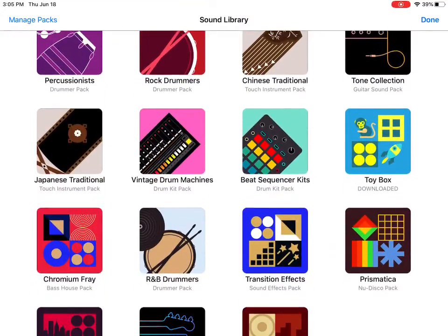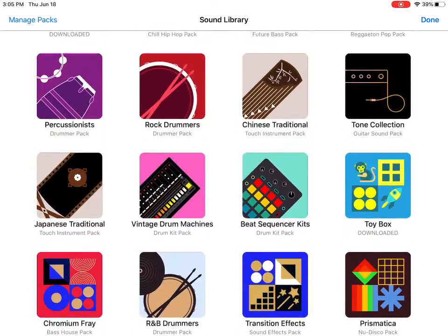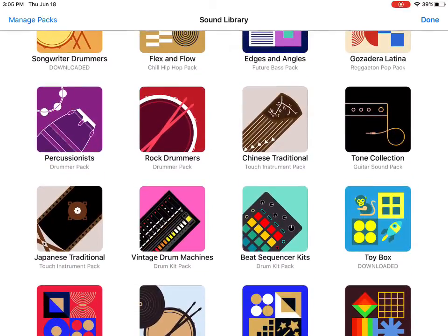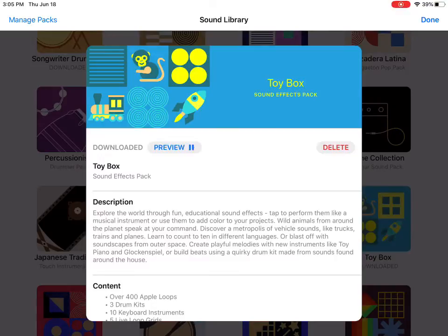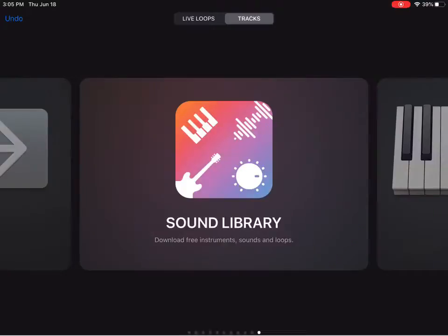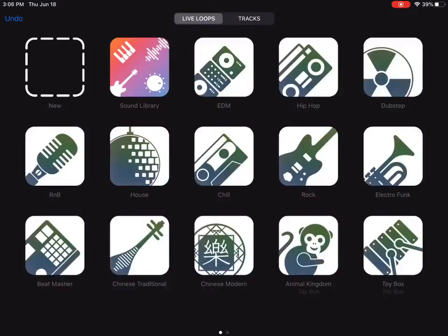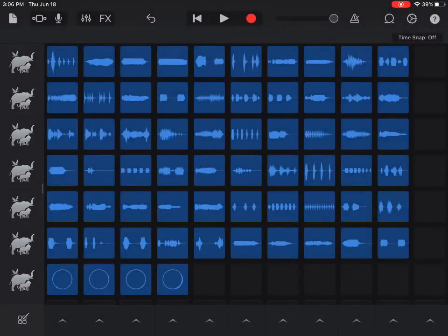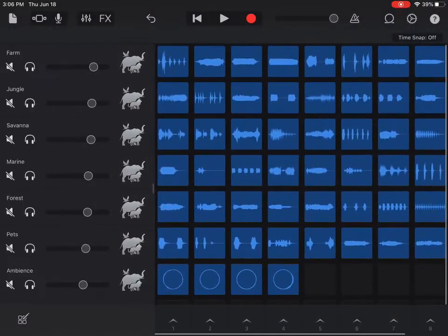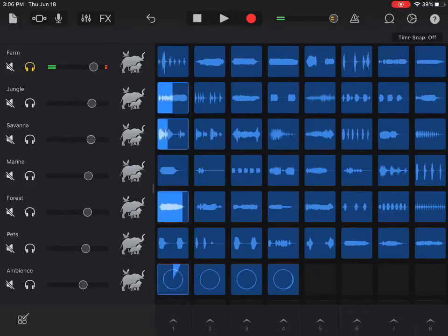This is where you can download cool sounds. For example, I have this one downloaded, Toy Box. Let's go preview and let's put our volume up. And if we go here to live loops, we can go to the Toy Box and we have everything here. And you can just scroll to see if you want the farms. These are all the farms. And then here you can have fun with these.